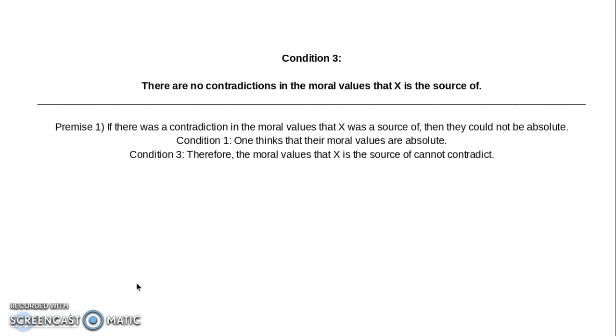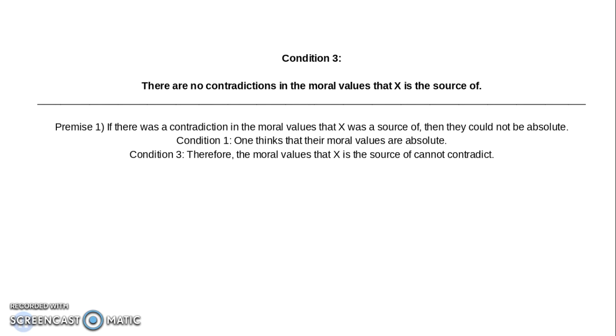Part 3 explains two attributes of X. The third condition is that there are no contradictions in the moral values that X gives. If there were, then those moral values could not be absolute. The person who meets condition 1 believes that their moral values are absolute, and therefore must accept that whatever gave them their moral values does not make contradictions. This falls into the modus tollens format of deductive logic.